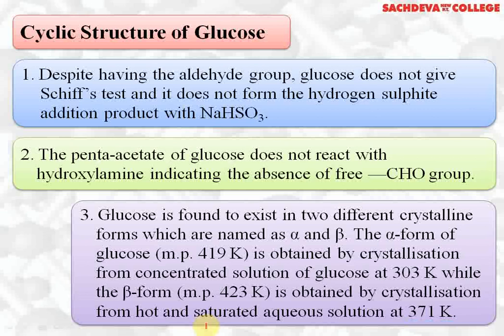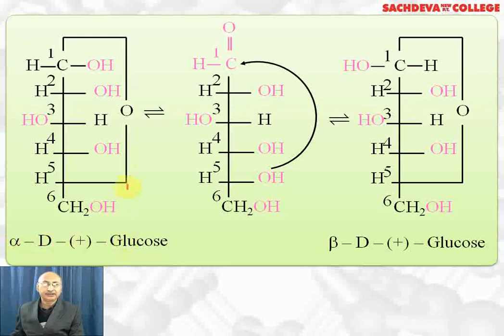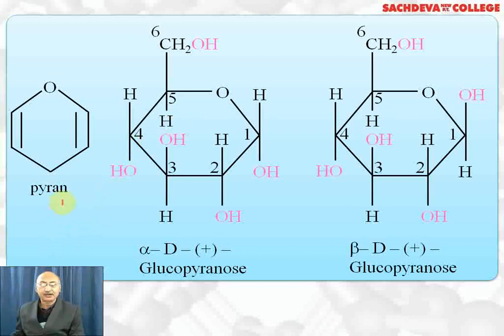These alpha glucose and beta glucose also differ in optical rotation, and at room temperature there is equilibrium between alpha glucose and beta glucose. This is alpha D glucose, which has a cyclic structure, and this is the structure from which these cyclic structures are obtained. So if OH group is on right hand side, we call it alpha D glucose, and if OH group is on left hand side of the structure, we call it beta D glucose. Both are dextrorotatory. One is alpha, another is beta, and they differ in position of OH on the first carbon.